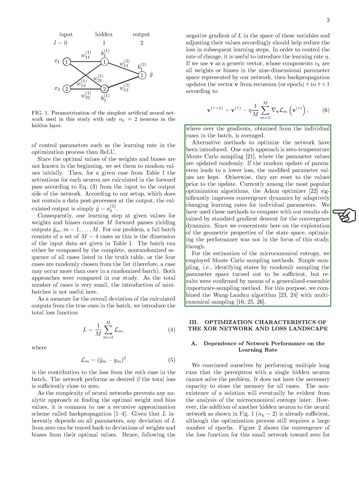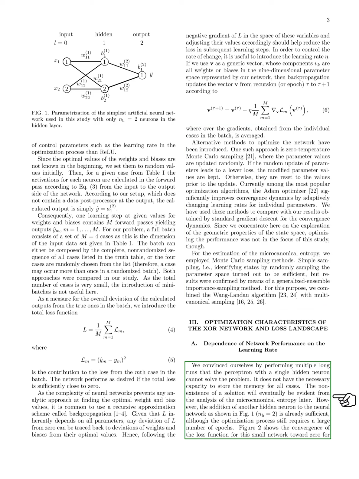Section: Optimization characteristics of the XOR network and loss landscape. In this section, we explore the optimization characteristics of the XOR network and how the learning rate affects network performance. Through extensive testing, we found that a perceptron with just 1 hidden neuron is unable to solve the XOR problem due to insufficient capacity to remember all cases. Adding a second hidden neuron, as illustrated in our figure, allows the network to start solving the problem, although it still requires many training epochs.